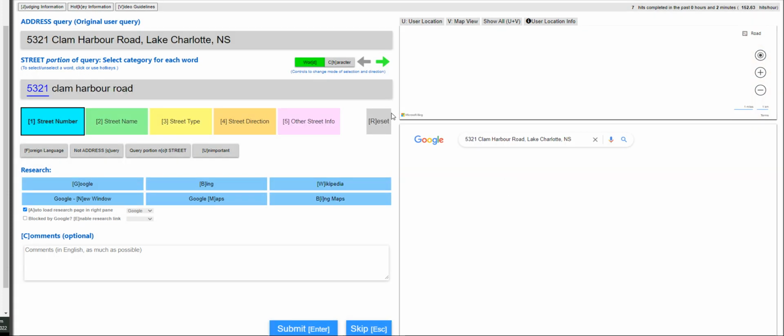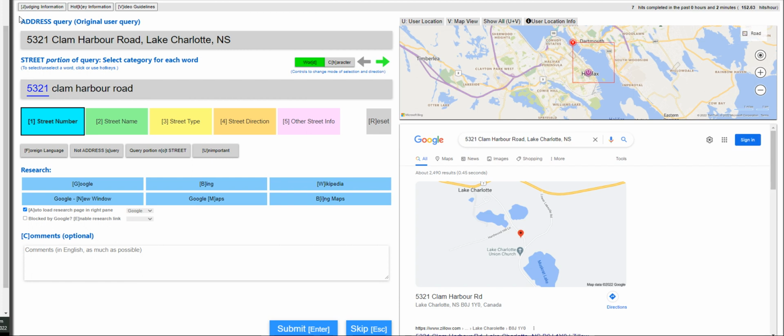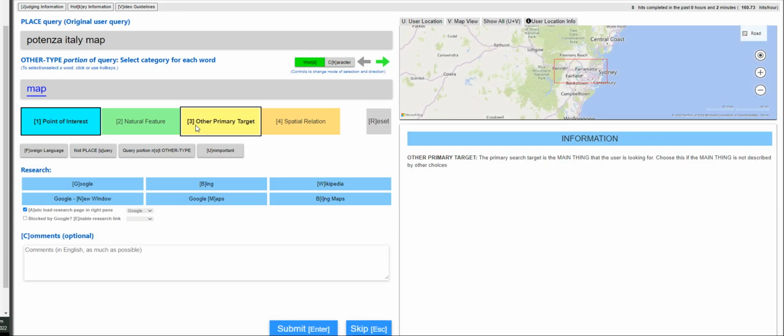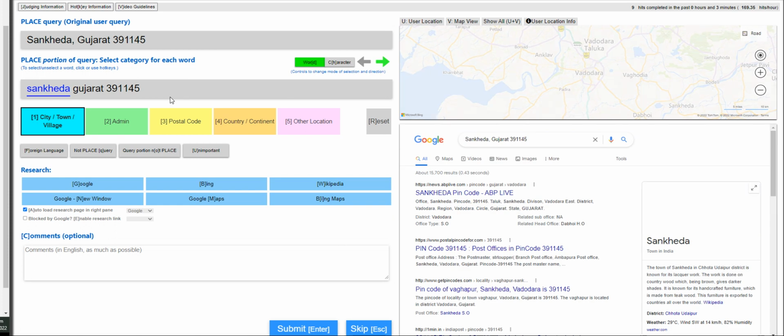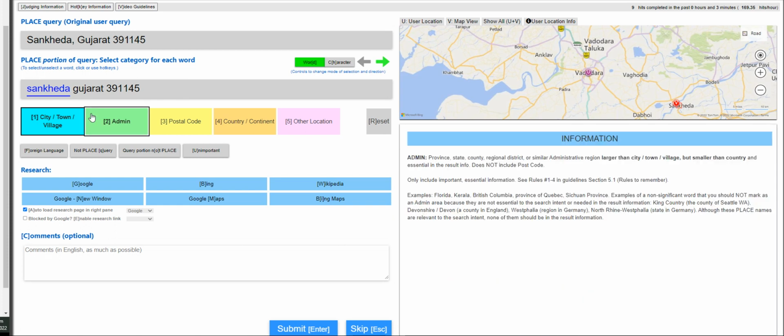Moving on to the next one is this, another address query. Obviously that's the street number. Street name is this. Street type is road. Click submit. Moving on is map. I'm going to go here with unimportant. Yep, this is a place query.